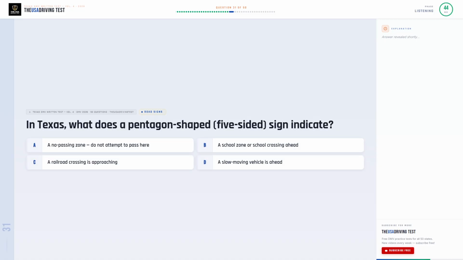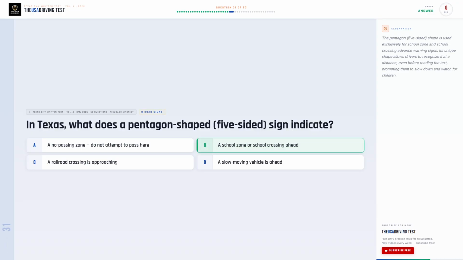In Texas, what does a pentagon-shaped, 5-sided sign indicate? Option A. A no passing zone, do not attempt to pass here. Option B. A school zone or school crossing ahead. Option C. A railroad crossing is approaching. Option D. A slow-moving vehicle is ahead.